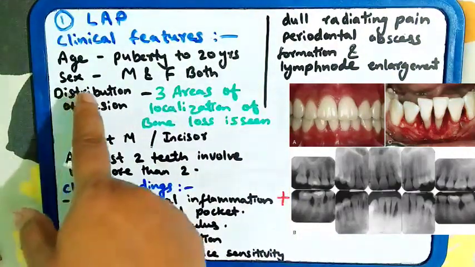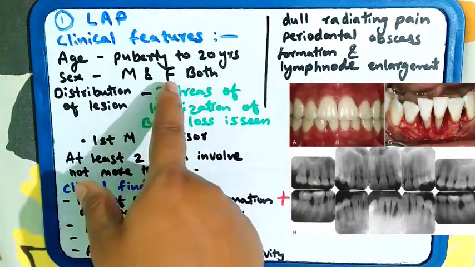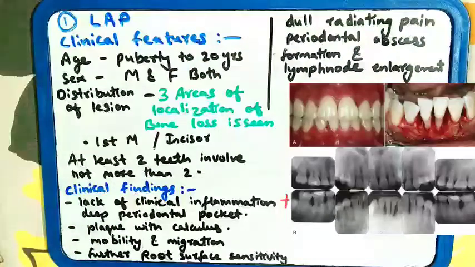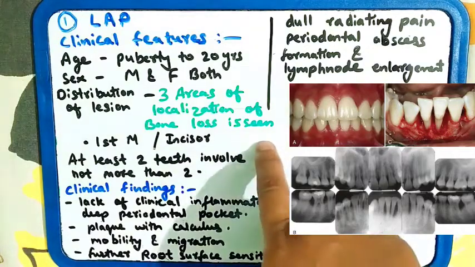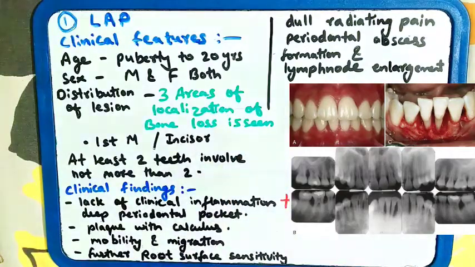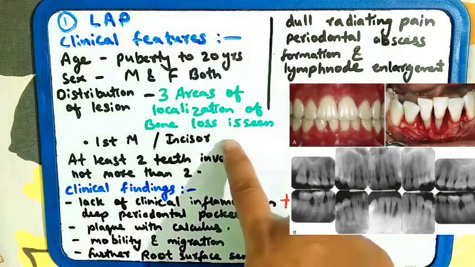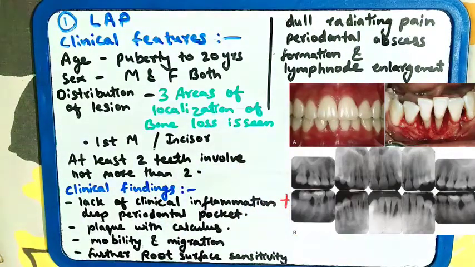Both males and females are affected. Distribution of the lesion: at which areas the lesion has extended. There are 3 areas of localization, as well as bone loss seen here. The areas involved are the first molar and the incisors.